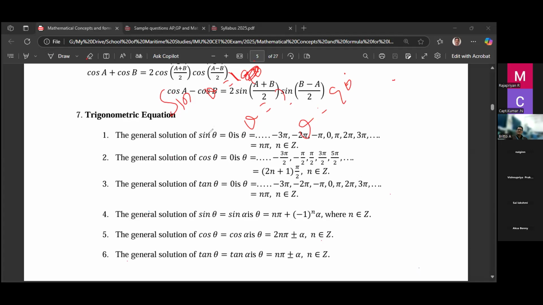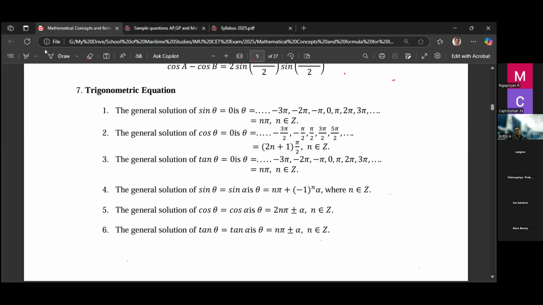That's why we use the formula: sine theta equal to 0 means theta equals n pi. Because in the quadrants, the angle may come not only up to 360, but above 360 also. So sine theta equal to 0 means not only 0 degrees, 180 degrees is also 0, and 360 degrees is also 0. So this is the general solution. Remember the general solutions of sine theta equal to 0 and cos theta equal to 0. Questions may come from this.